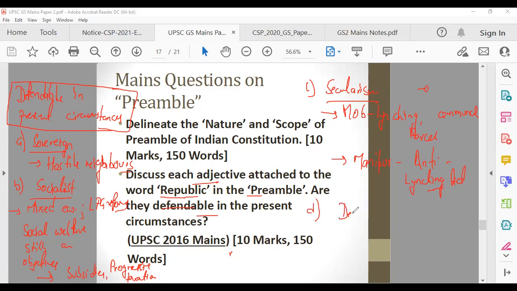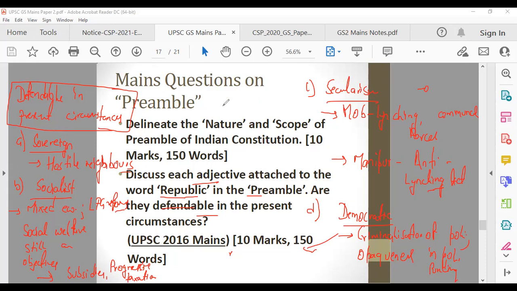Then democratic. Democratic means government of the people, for the people, by the people. But do we have a government which is of the people, which has been made by us, which is working for us? It has been diluted by criminalization of politics. More and more criminals are entering politics. Then there is opaqueness in political funding. God knows where political parties are getting money from. So these issues are there.